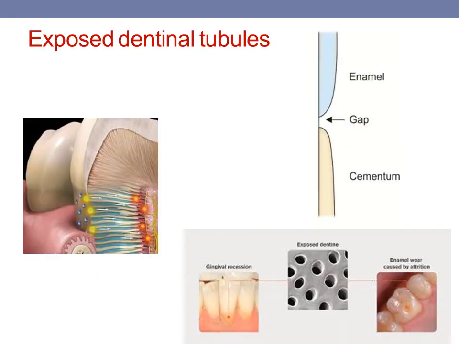Coming to the third pathway, that is the exposed dentinal tubules. Now we all know the fact that the cementum covers the root surface. The cementum prevents the spread of intracanal pathogens to the periodontal tissues. If the dentinal tubules get exposed because of loss of cementum, because of any reason, such as developmental defects which may be present in the cementum, then these exposed dentinal tubules act as a viable pathway between the pulp and the periodontal ligament.